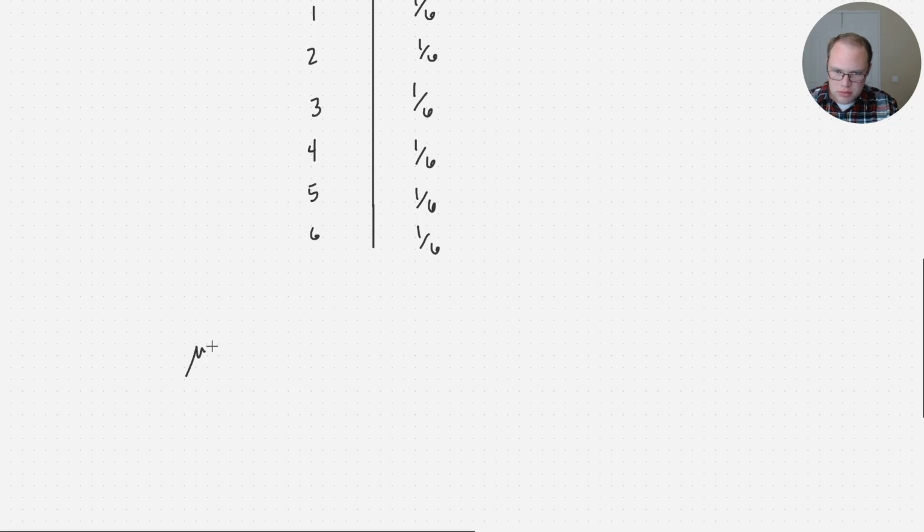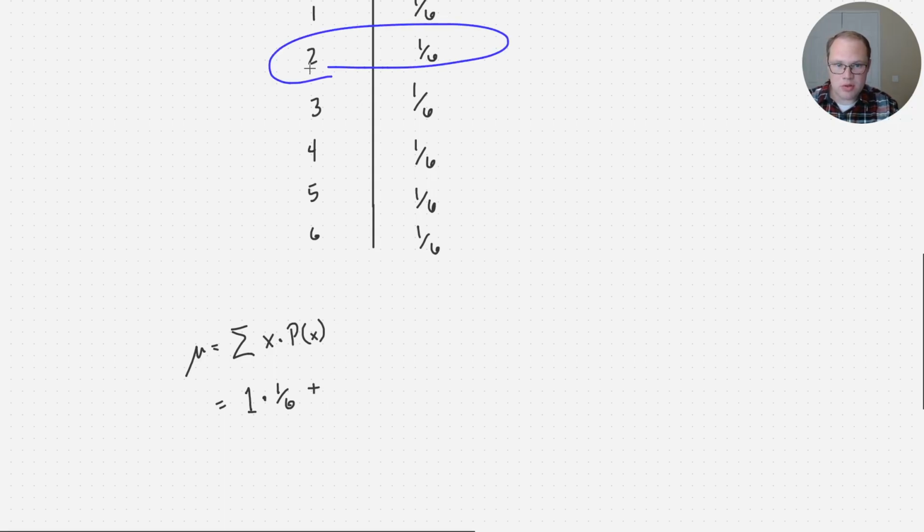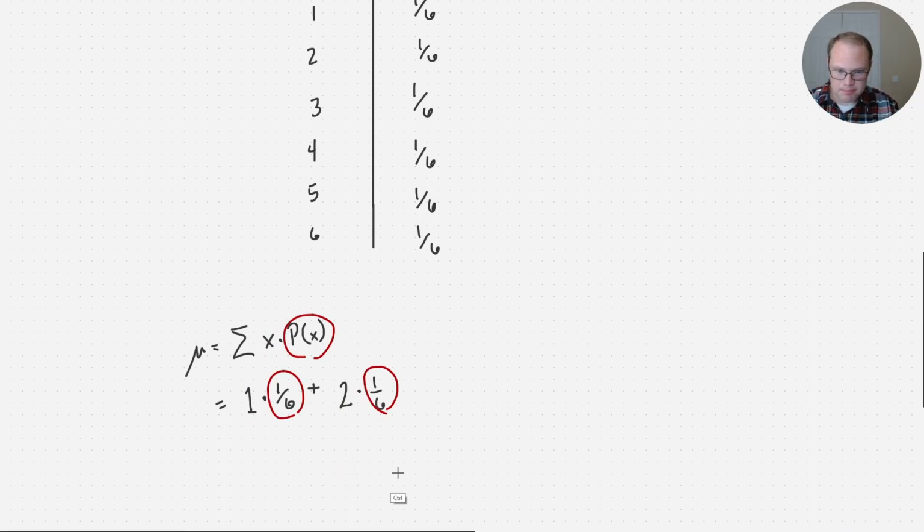So I'm going to add up each outcome times its probability. So what does that mean? Well, my first outcome is 1. So I'm going to take 1, and I'm going to multiply it by its probability. Probability that 1 happens is 1/6. Okay? Next outcome, 2. So outcome 2, that happens 1/6 of the time. Okay, so I'm just taking x, and I'm multiplying it by its probability in each case. For outcome 3, that happens 1/6 of the time. And I keep on going until I cover all possible outcomes.